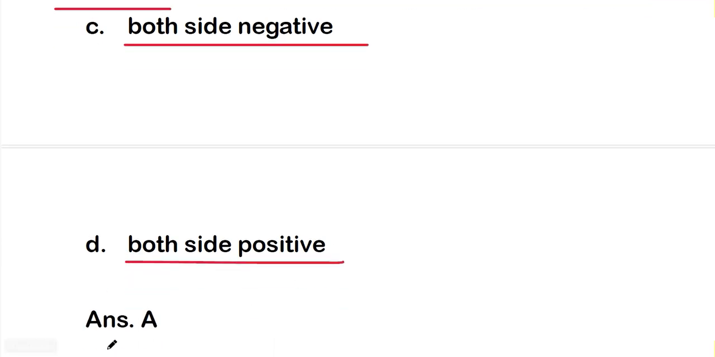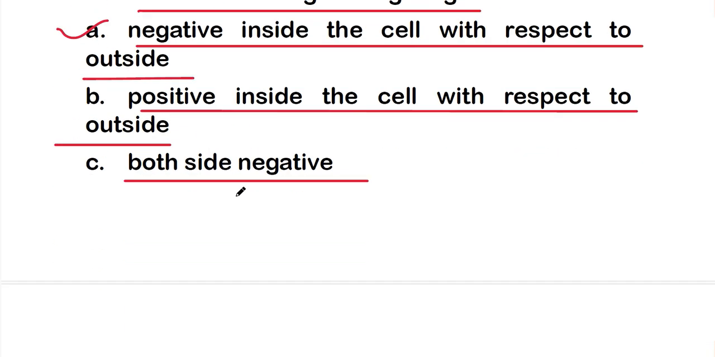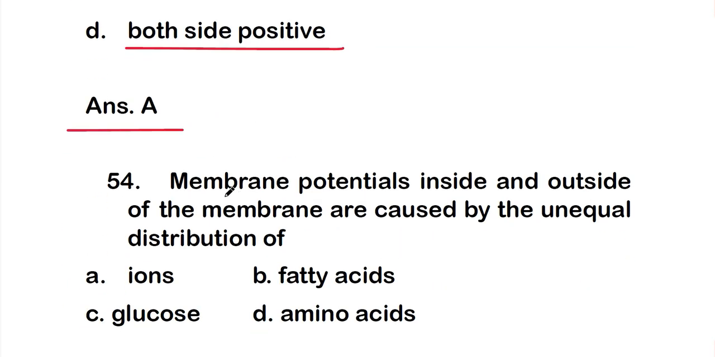So the right answer is option A, that is negative inside the cell with respect to outside. So the value of membrane potential in a nerve cell during resting stage is negative inside the cell with respect to outside. Okay. So next question is question number 54.